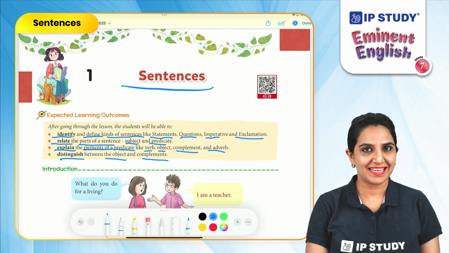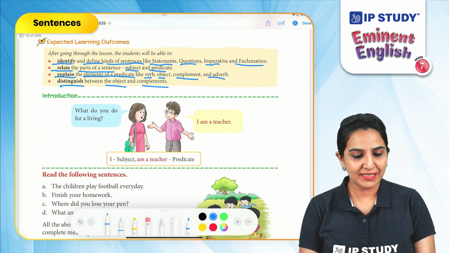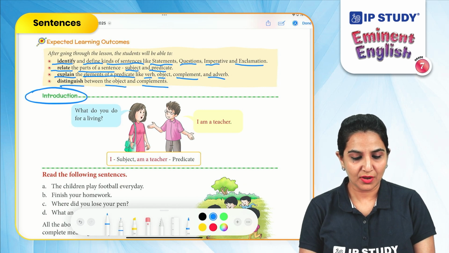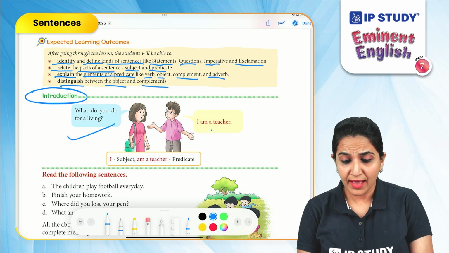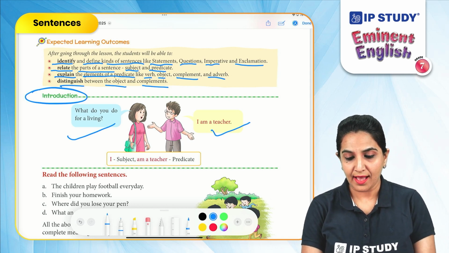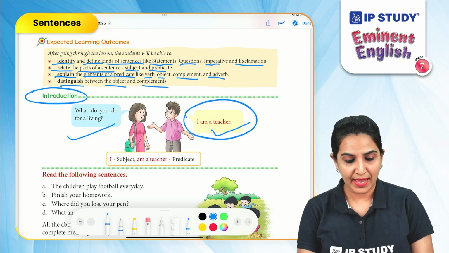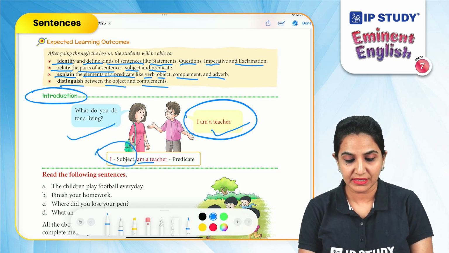Before we start this lesson, let us begin with a small example. Let's look at this conversation. What do you do for a living? I am a teacher. Now, in the sentence, I am a teacher, I is the subject and am a teacher is the predicate.